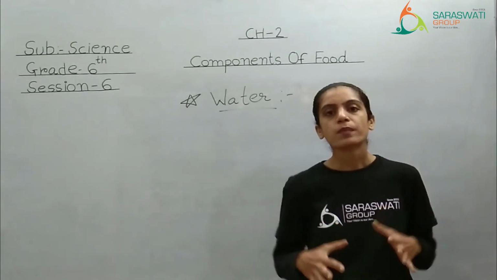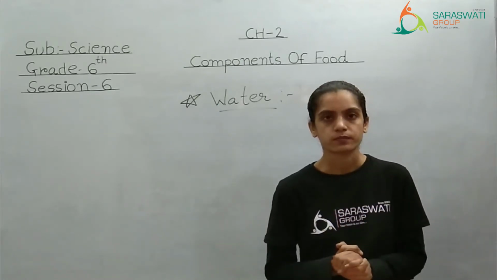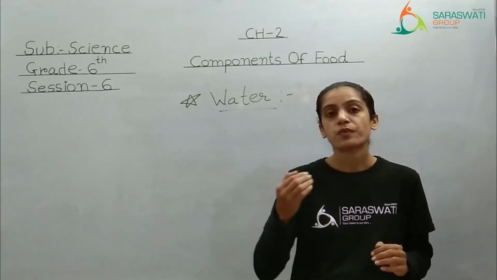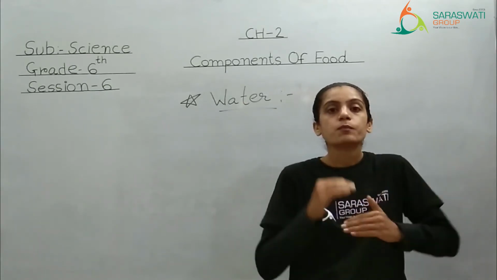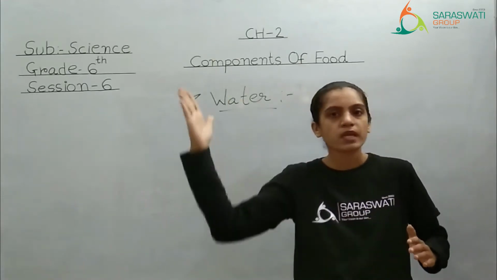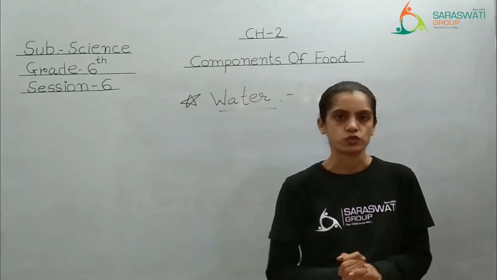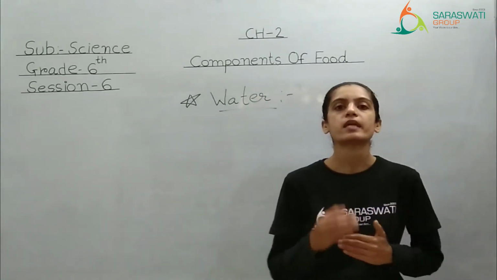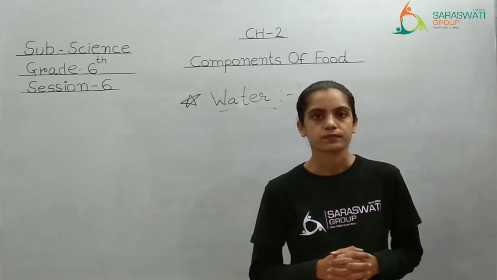So the body temperature will be maintained. Why? Because the amount of water present in your body will help to regulate the temperature. Means suddenly वो इतना जल्दी गर्म भी नहीं हो जाएगा और इतना ठंडा भी नहीं हो जाएगा. So water is also helping in regulating the temperature of the body.